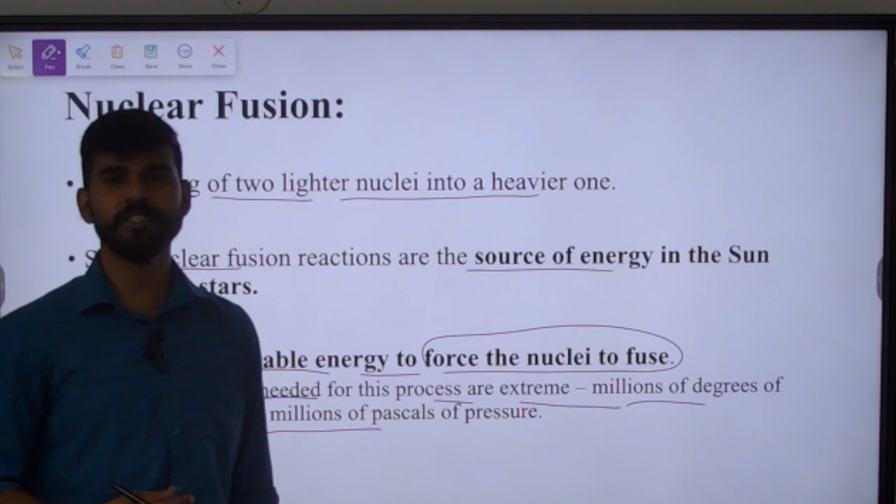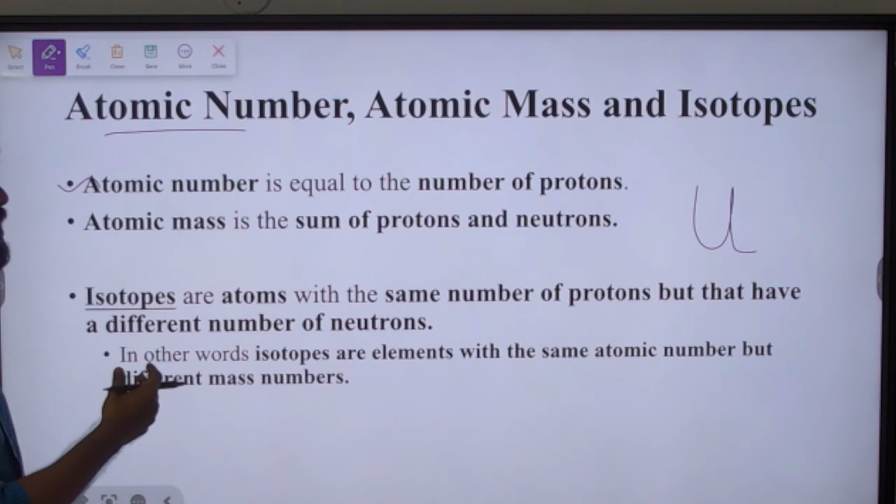Next, we have to understand isotopes because we are going to talk in detail about uranium. What is uranium? And there are different isotopes of uranium. So, to understand isotopes, we have to know the basics of atomic number and atomic mass. Atomic number is equal to the number of protons, and atomic mass is the sum of protons and neutrons. So if it is atomic number, then it is proton alone, and if it is atomic mass, then it is proton and neutron together.